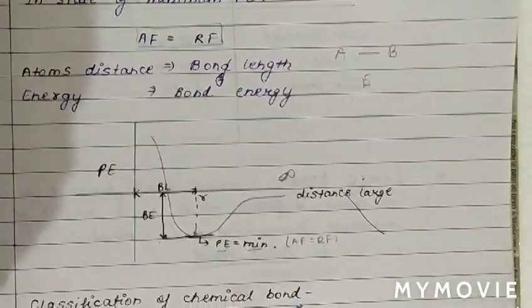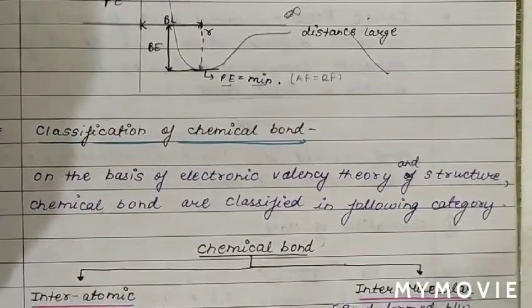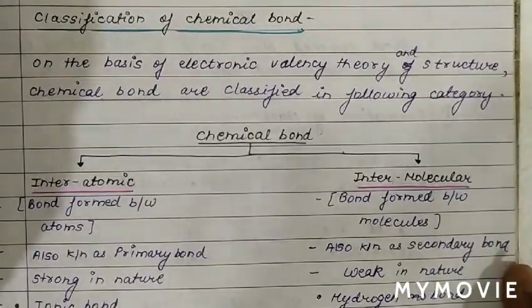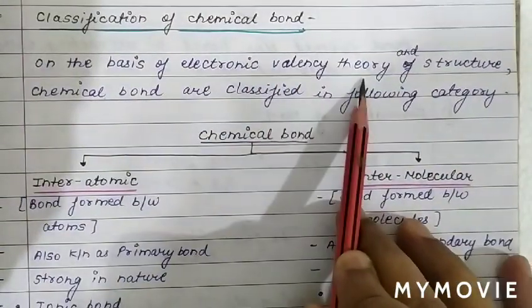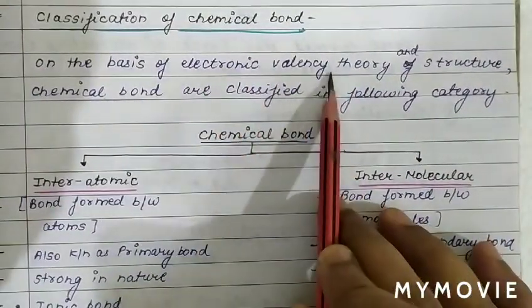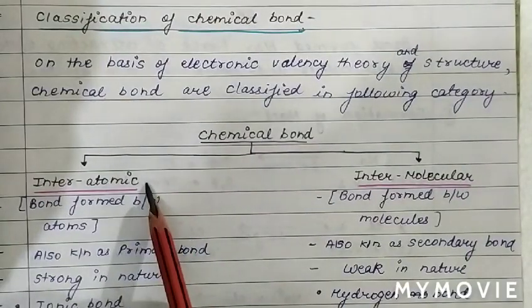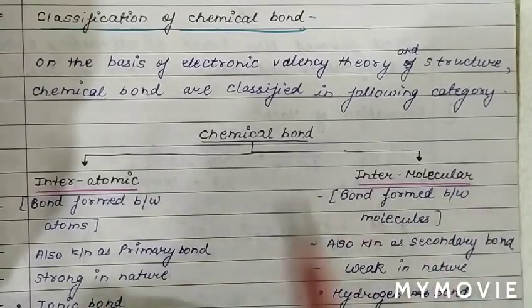Now we will classify chemical bond. On the basis of electron valency theory, chemical bond is classified into two parts. One is interatomic and one is intermolecular.